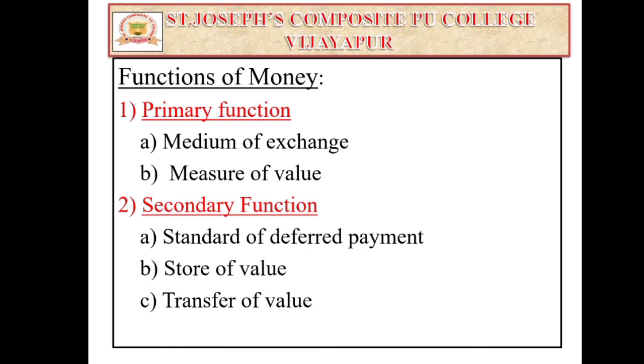And the third one is transfer of value. Here money acts as a transfer of value from one person to another, and of properties or anything from any part of the country or the world. That means we can convert our properties into the form of money, so that we can easily transfer value from one hand to another, one place to another, or one property to another. So these are the secondary functions of money.